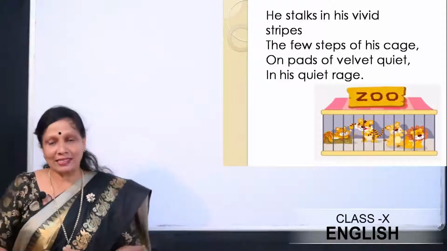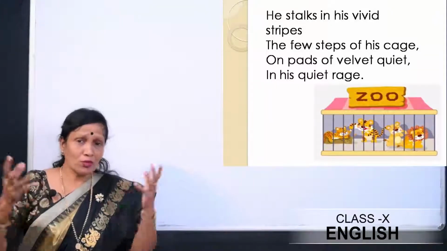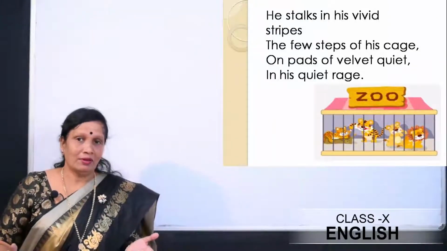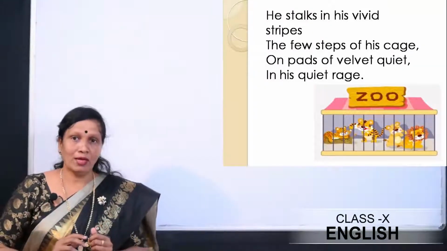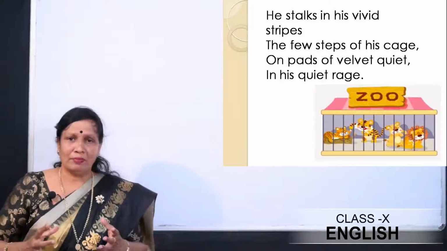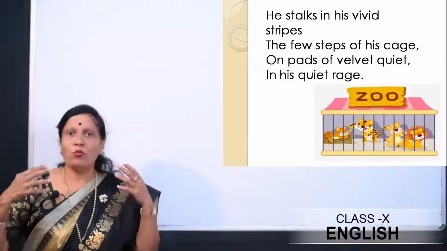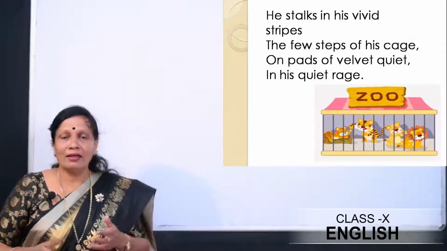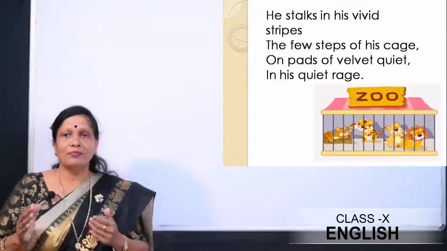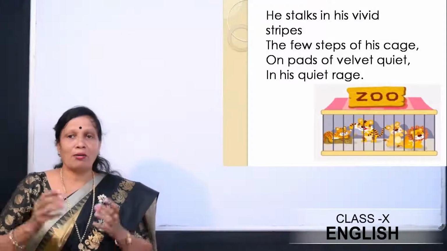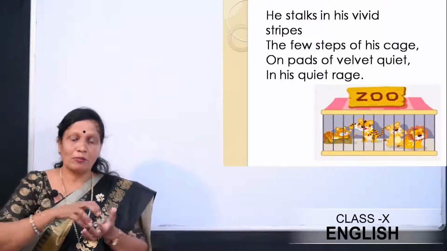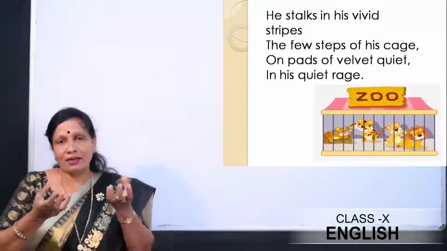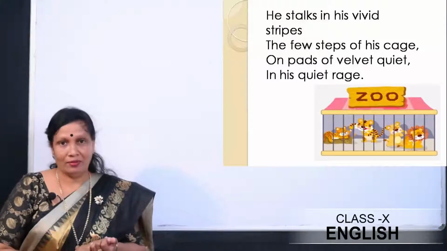When the tiger is inside the cage, you know it's very angry, as it is mentioned in the stanza, rage. Okay, so he's very angry, and he's angry violently, and he's walking inside the cage on pads of velvet. You might have seen the paws of the tiger, they are padded, right?